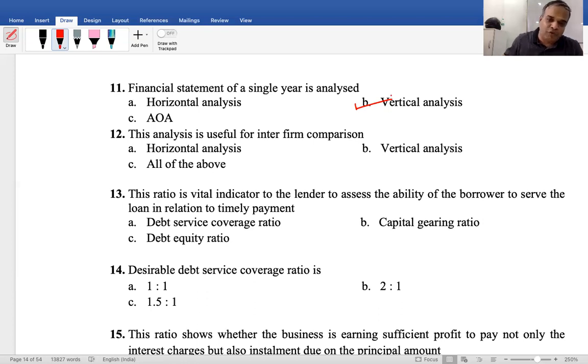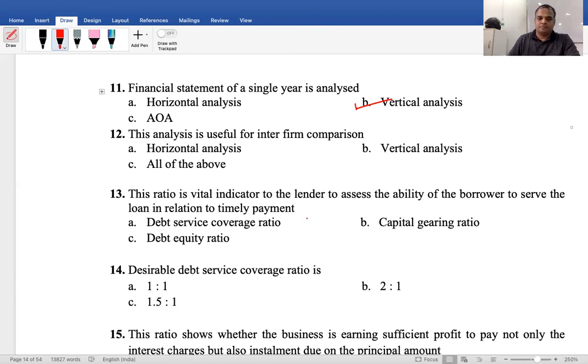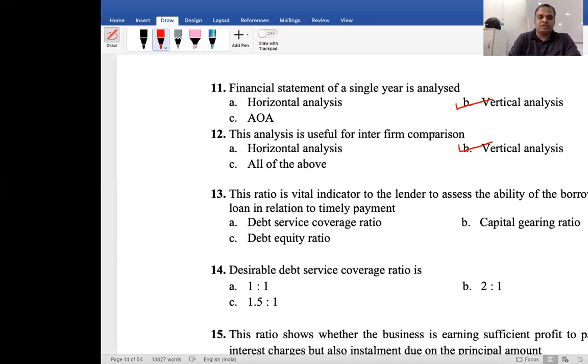This analysis is useful for interfirm comparison. Horizontal, vertical, all of the above. So for interfirm comparison, what can we use? Vertical. Yes. Refer to our book. The difference between horizontal analysis and vertical analysis is there. Okay. Answer is what? Vertical analysis.